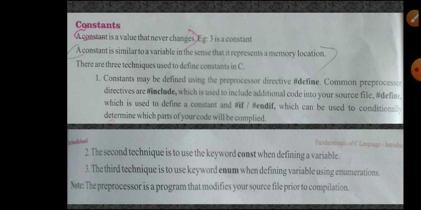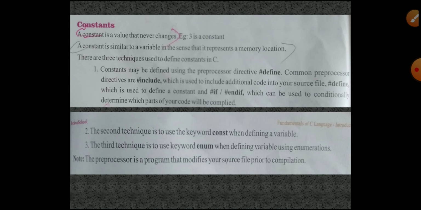Hash define, hash if, like that we define constant variable values. The constant keyword we use is const, C-O-N-S-T. How to define and use that, we will see one by one in the next chapter itself. So this is a basic concept, you just have to know it.